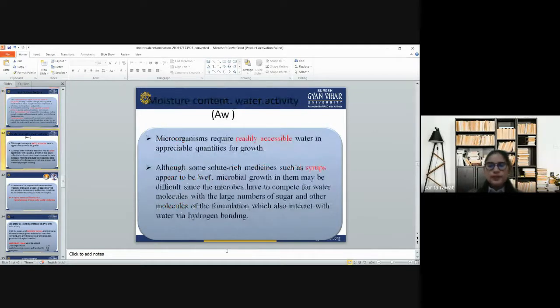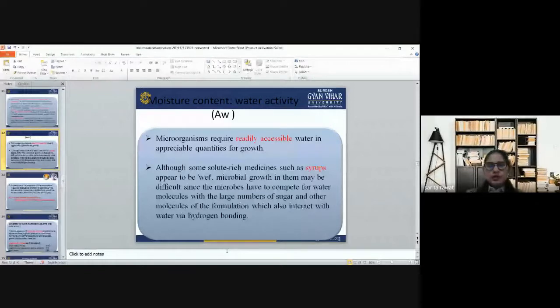Now the next thing is moisture content and water activity. Microorganisms require readily accessible water in appreciable quantities for growth.